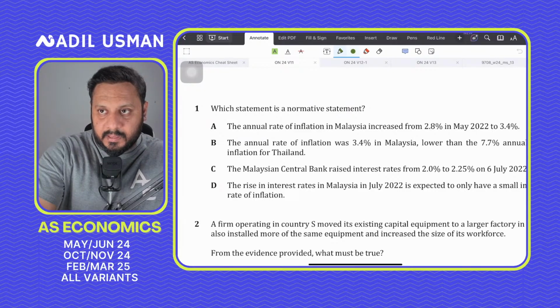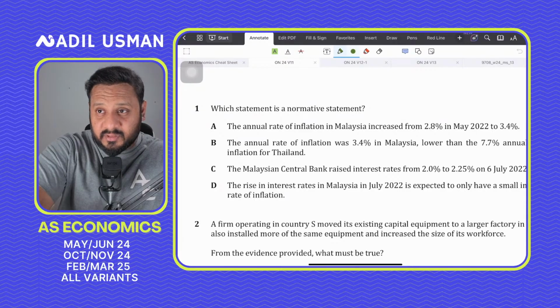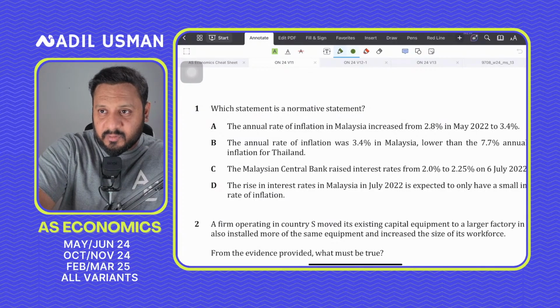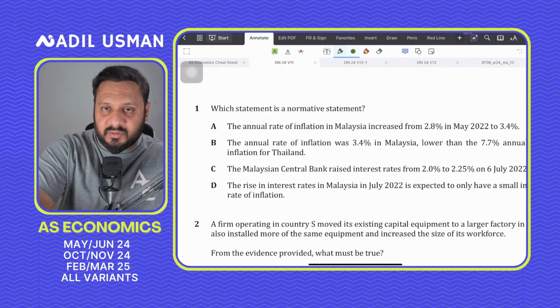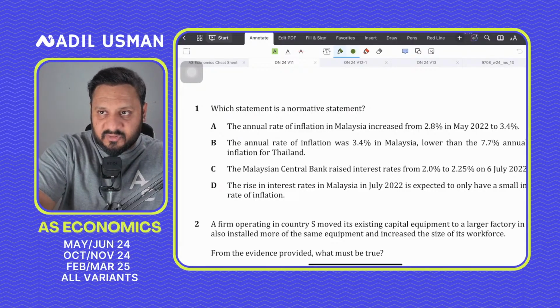All the new things that were introduced in the 2023 syllabus, like the Gini coefficient, are also included. That is a formula sheet with some other technical workings as well. So I will be sharing that.